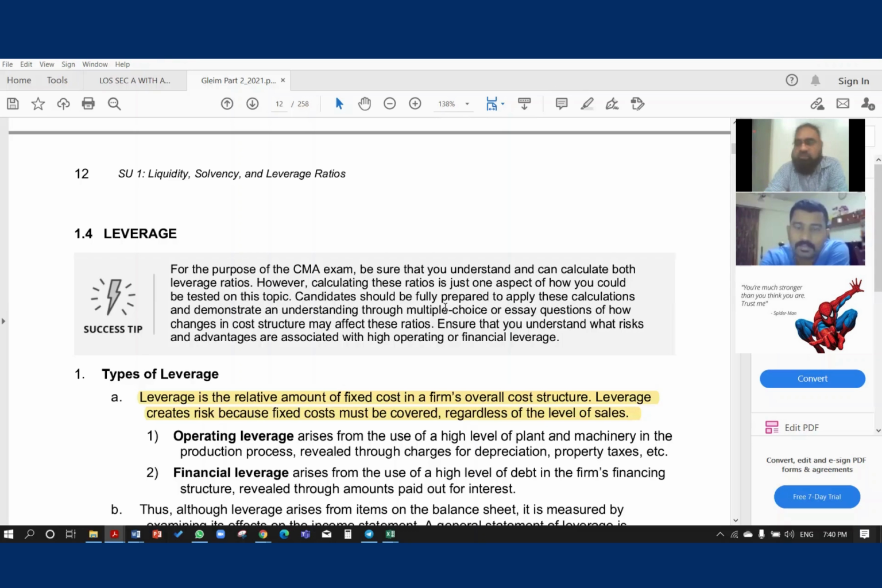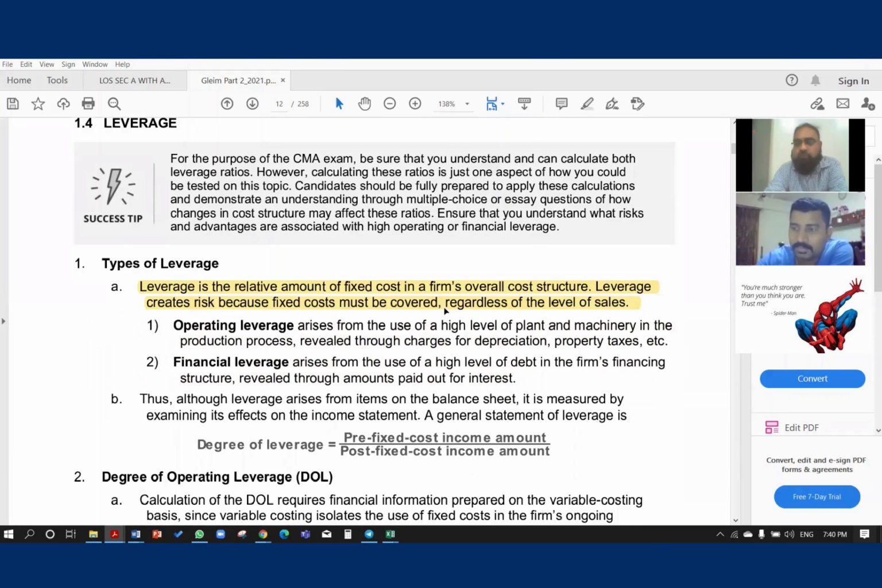So fixed cost is a risk as well. Higher fixed cost, higher risk. You got the point. So we understand that leverage is basically fixed cost in the cost structure. The lower your fixed cost, the better you will perform and the less risk you will have. Now leverage can be of two types: operating leverage and financial leverage.